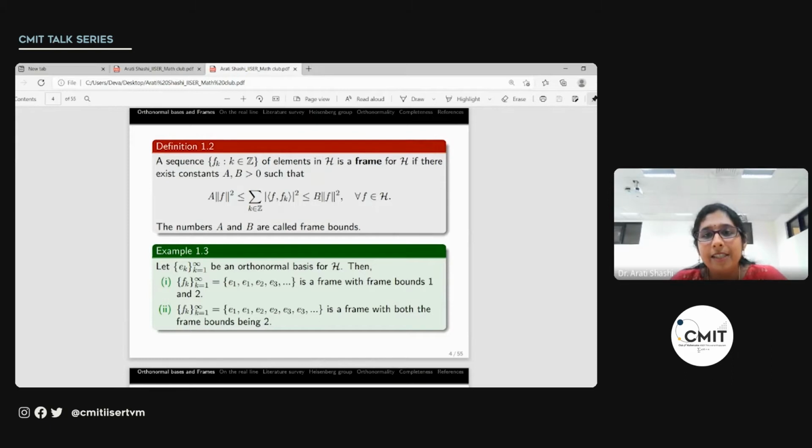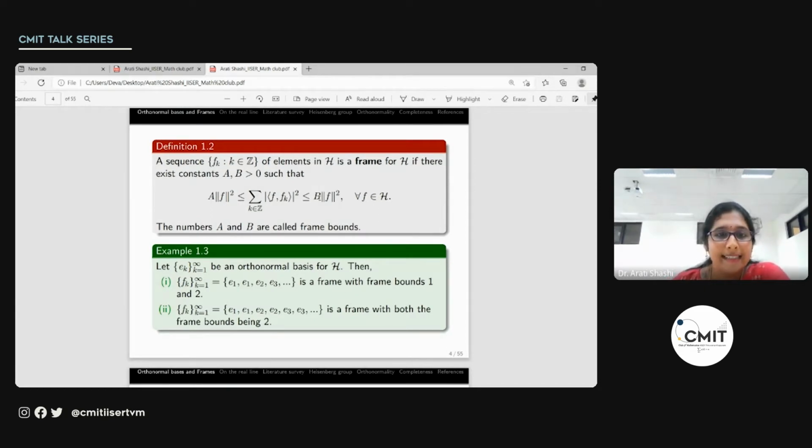But if we have some sort of redundancy allowed, then we might still be able to reconstruct the signal. So that is what gives frame an advantage. When we use a frame sequence, we can have a representation where the representation is not unique. The redundancy is allowed. So that is what makes frames very useful in applications involving signals.